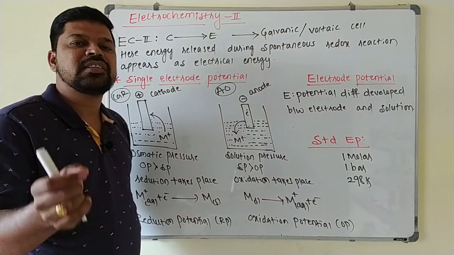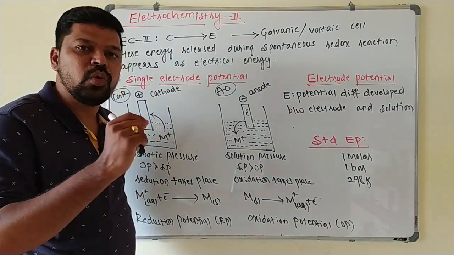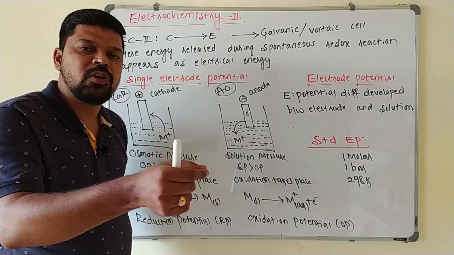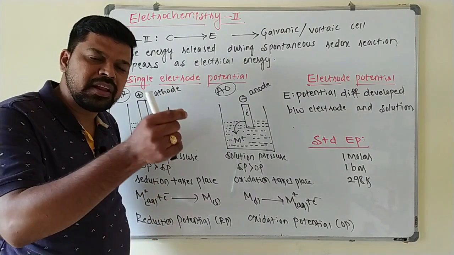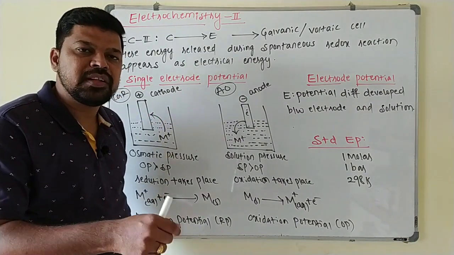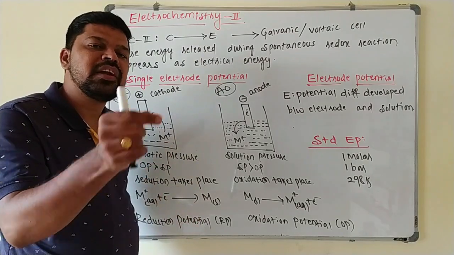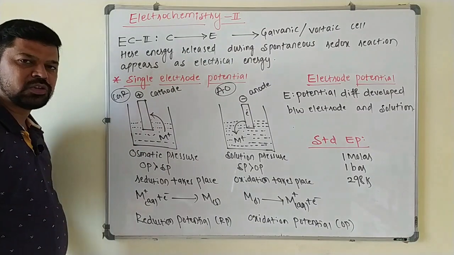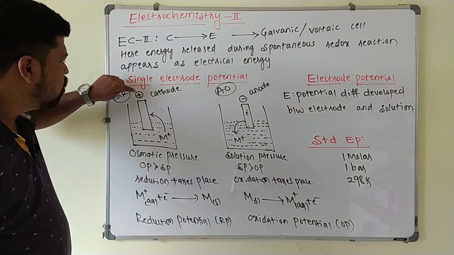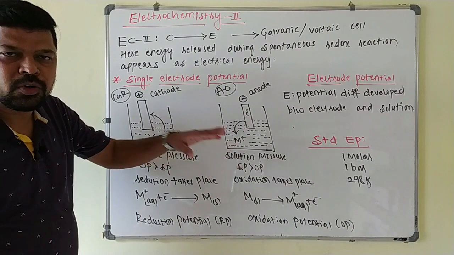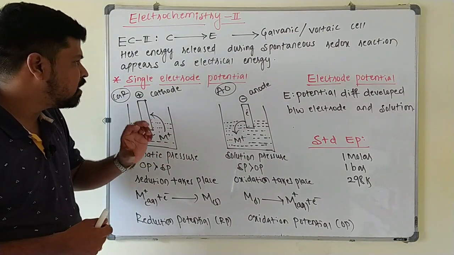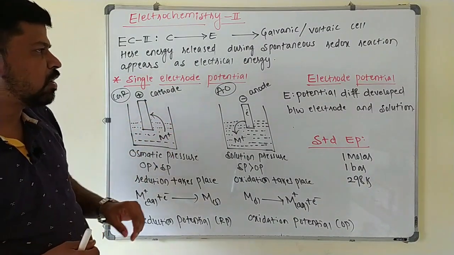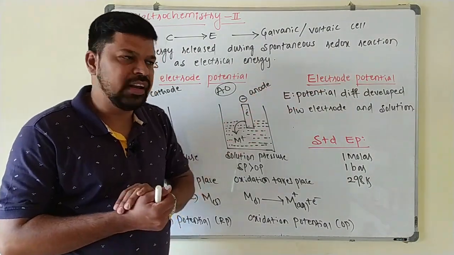Whenever a conducting rod is kept in an electrolytic solution of its own ion, that is, whenever a zinc rod is kept in an electrolytic solution of zinc sulfate, or a copper rod is kept in an electrolytic solution of copper sulfate, it means the electrolytic solution must have its own ion. Then the rod will acquire a positive or negative charge with respect to the electrolytic solution, and the potential difference that is developed between the electrode and electrolytic solution is called electrode potential.